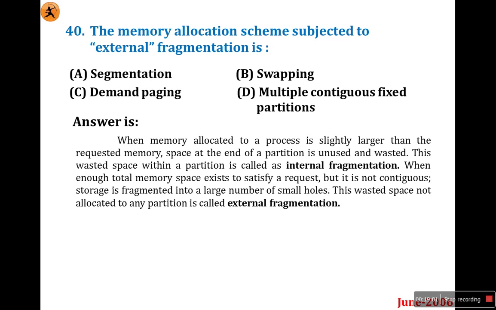When enough total memory space exists to satisfy a request, but it is not continuous, means there are small holes. For example, 1 to 10 is allocated to one program, and 12 to 20 is allocated to another program. Now the 11th memory space is wasted. That is a hole. This wasted space not allocated to any portion is called external fragmentation.